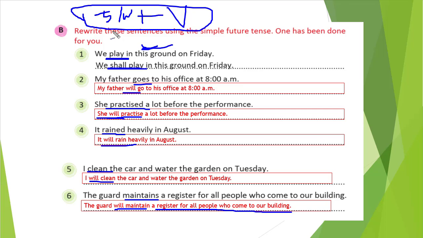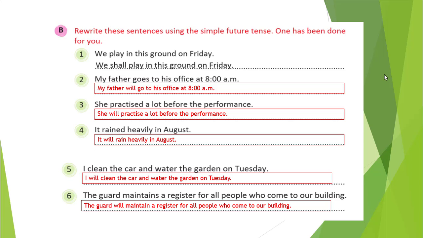Only we have changed our verb to rewrite this sentence. In the place of the verb, we have written the simple future tense verb, that is shall or will plus verb, right? In this way, we can create our sentences in the simple future tense. It was very easy. So let's discuss further.